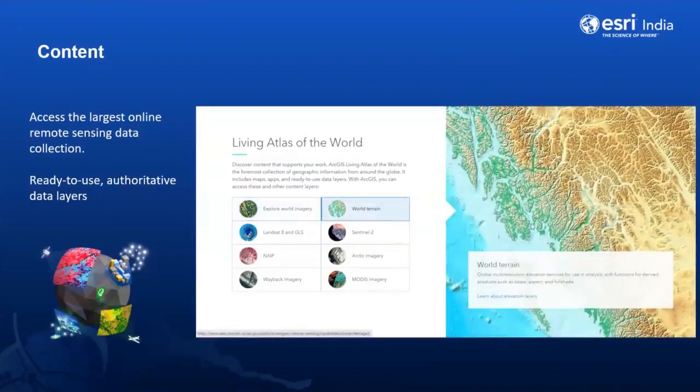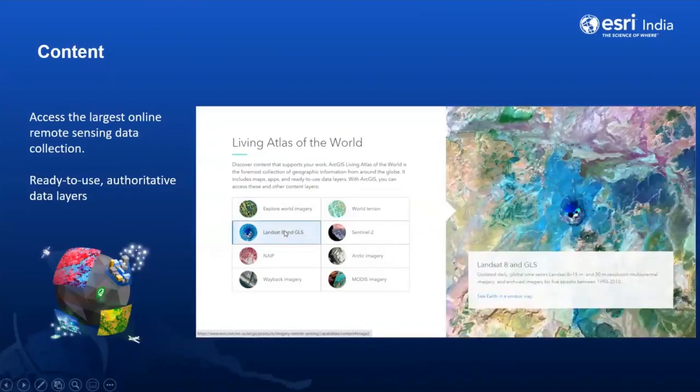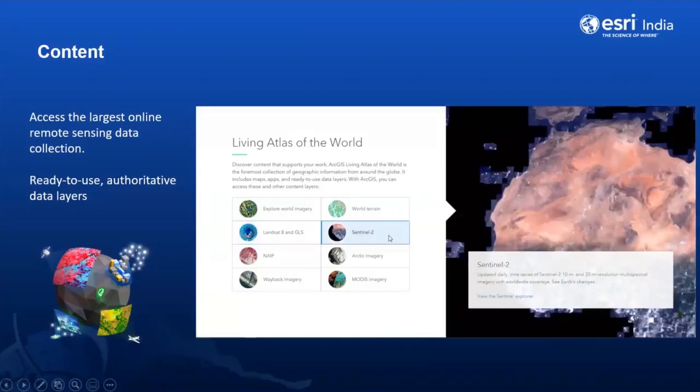multi-resolution elevation data services are available for use in analysis, and the best data that is available is of 24-meter resolution at this point of time. Landsat 8, 15 or 30-meter resolution multispectral data from archives from the 90s, and Sentinel 10 and 20-meter multispectral imagery are available to access in the system, and these datasets are updated on a daily basis.